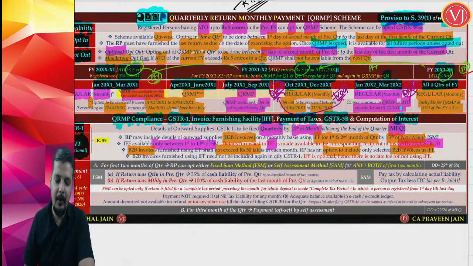And the next important point to be understood is, whatever you report in the invoice furnishing facility will not be included again in quarterly GSTR 1, but whatever you have missed out in the invoice furnishing facility will be. You don't file B2C in IFF, so B2C will come in quarterly GSTR 1. You cannot file B2B invoices of more than 50 lakhs. So any leftover B2B invoices which you have not included in the invoice furnishing facility will be reported in GSTR 1.